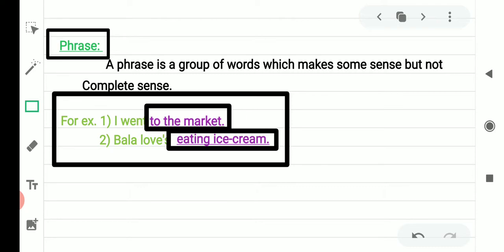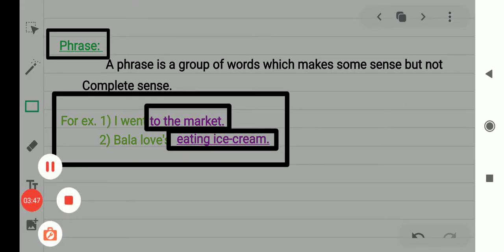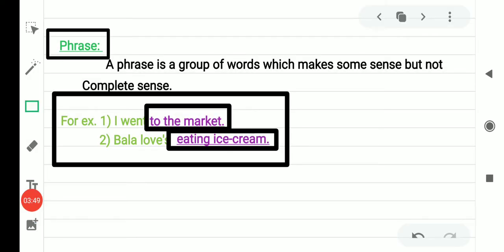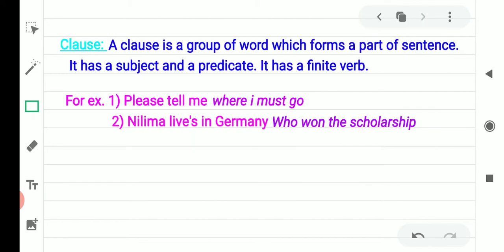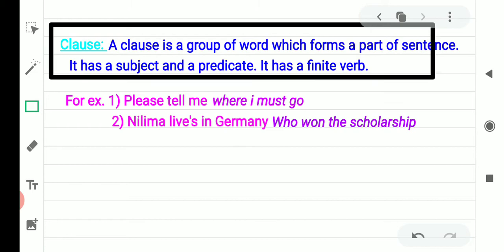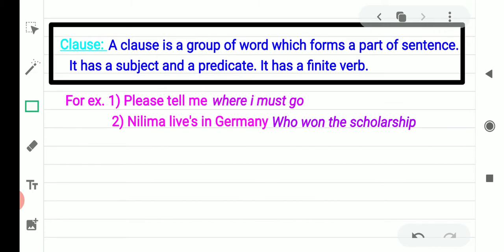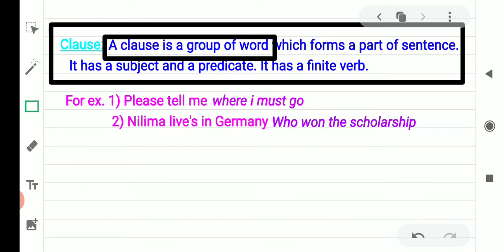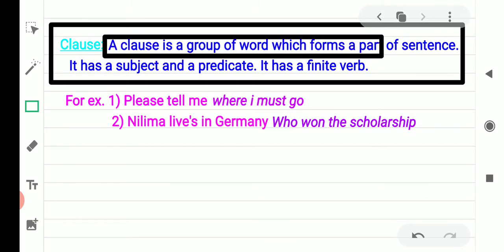A phrase is a part of a sentence. It does not give complete meaning. It forms a part of a sentence only. Third one is clause. A clause is a group of words which forms a part of a sentence. See the definition carefully. A clause is a group of words which forms a part of a sentence.